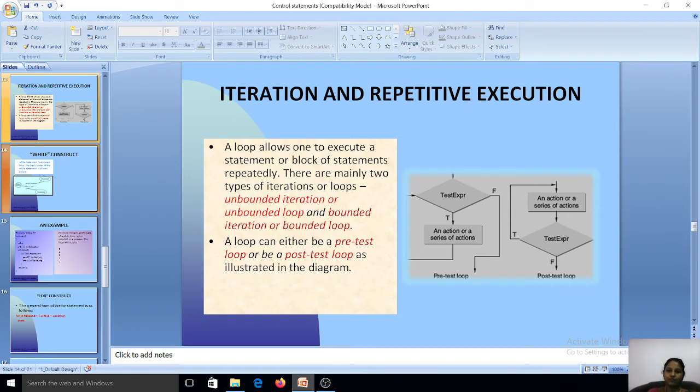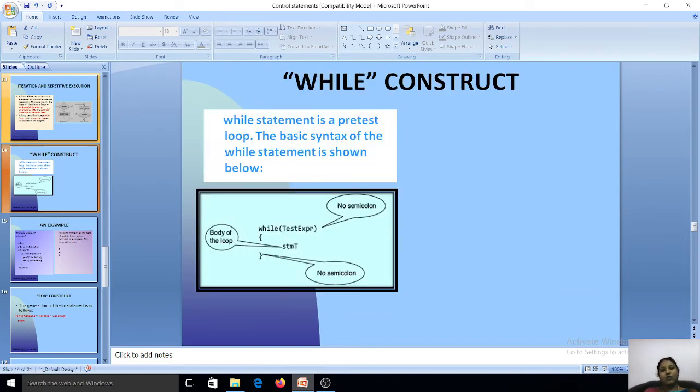Next, we will see the while construct. While is also used to repeatedly execute the same statement until some condition has been satisfied. There are three types of looping statements: first while, then for, and then do while. First, we will see the while construct.